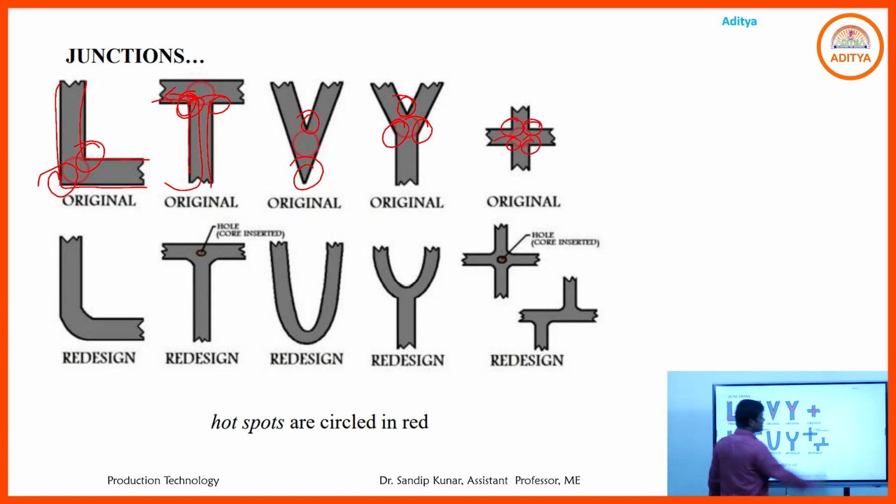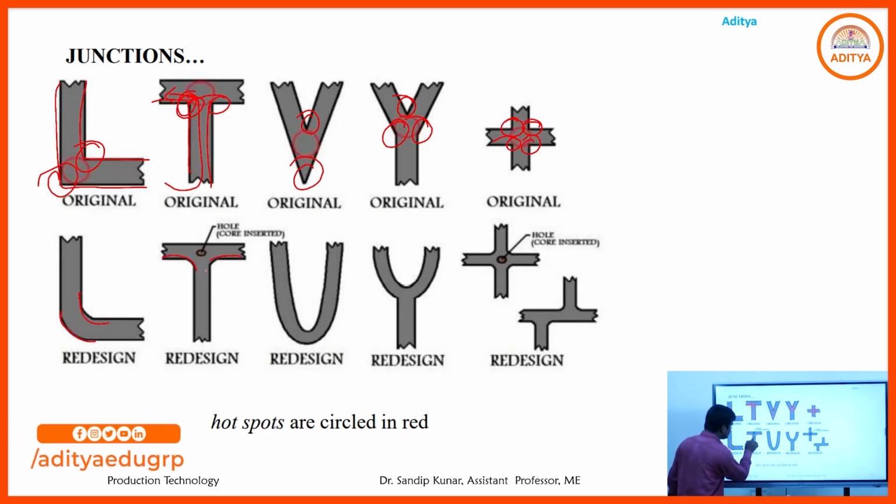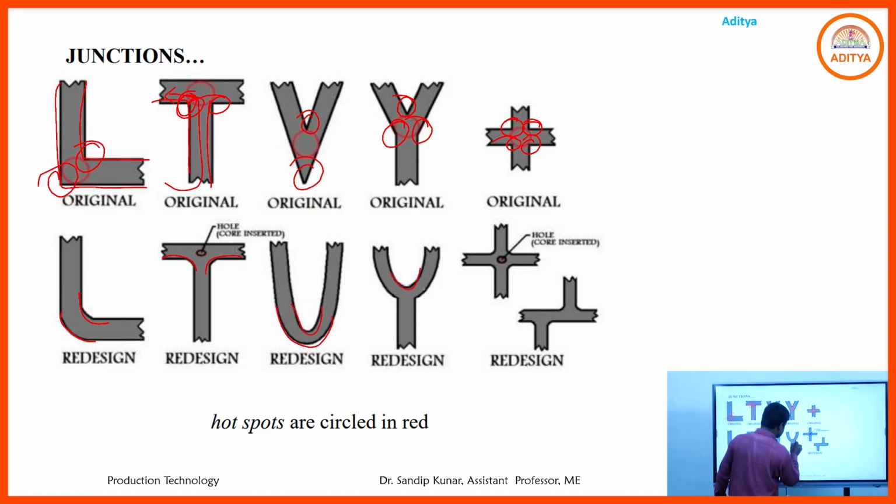So we always avoid corner positions in the gating systems or the mold cavity. Always we use some curved shape. When we use a curved shape, it generally does not erode the corner positions easily. We always provide curved positions in the gating system during casting, so it does not erode easily.